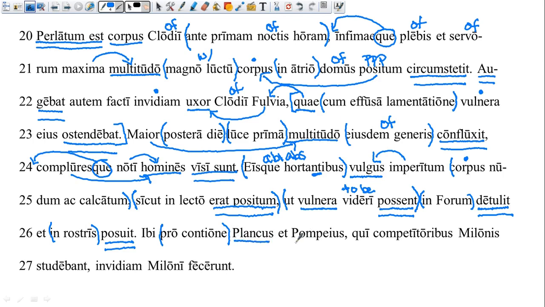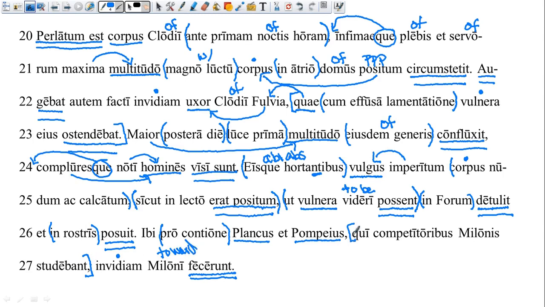Plancus et Pompeius, qui, relative clause, and then they fecerunt. So that's our subject. There's our verb. So they made. And this invidiam is the same word we saw up here in 22. They made hatred towards Milo. So we'll just translate this as toward.